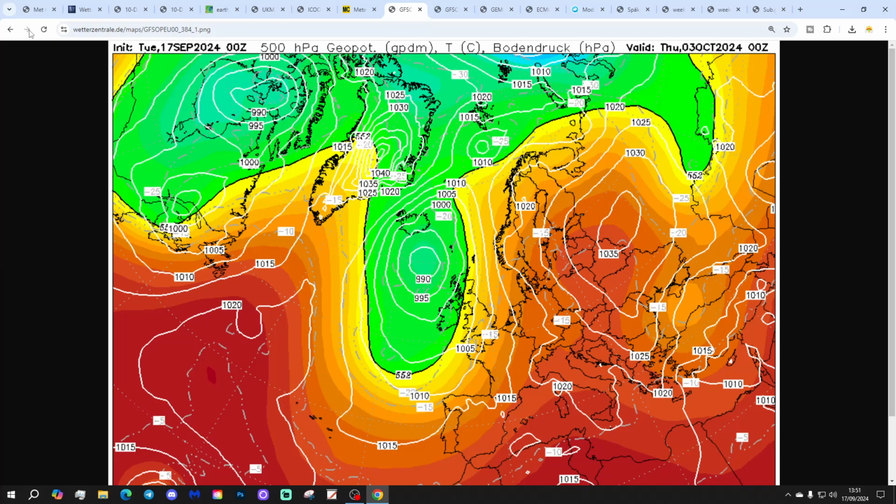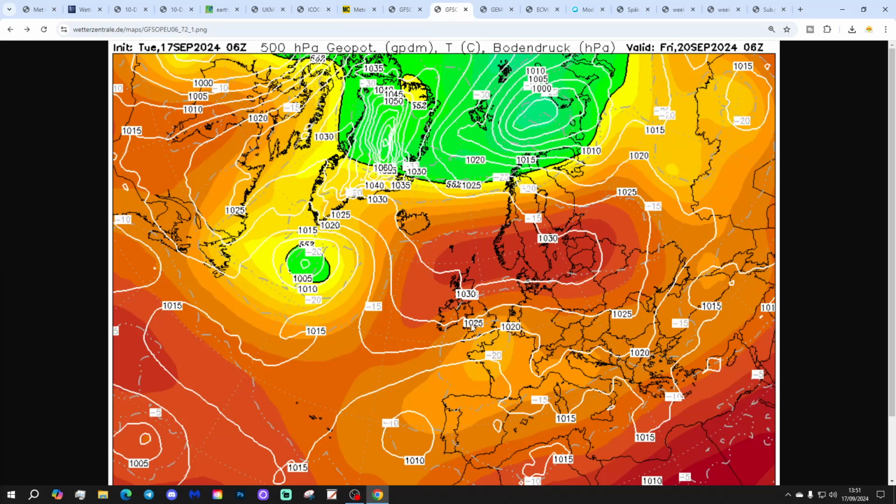with low pressure anchored just west of the UK, bouts of rain. Quite warm with the temperature though, because the wind's coming up from a southerly southwesterly direction, so no problem with temperature, but certainly looks a lot more unsettled there right at the very end with GFS midnight run.